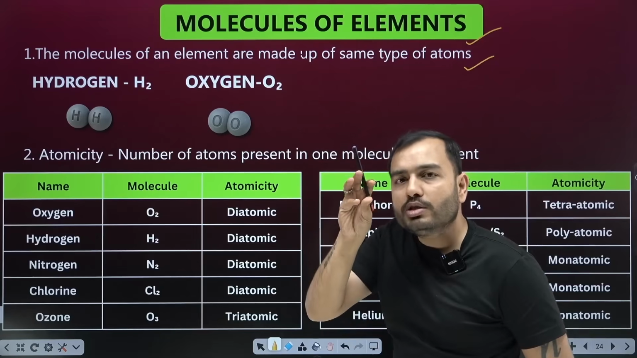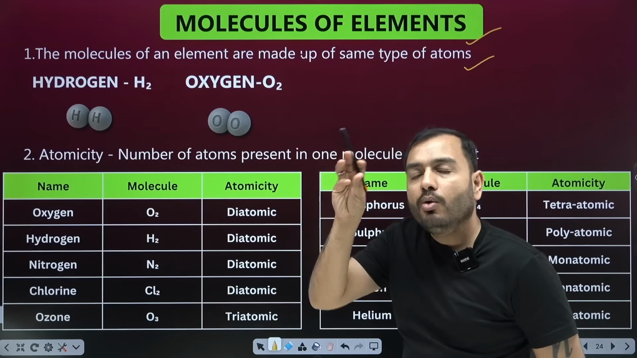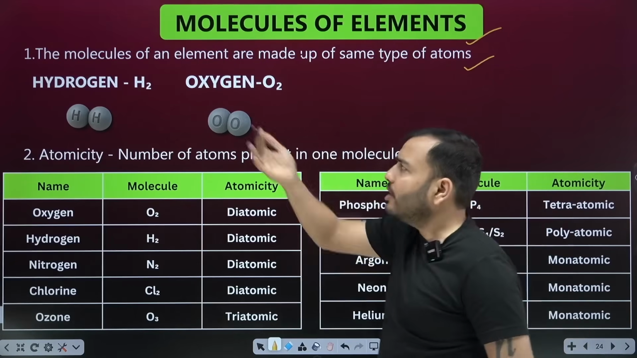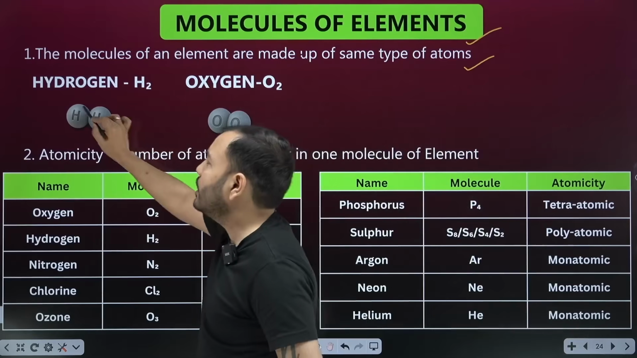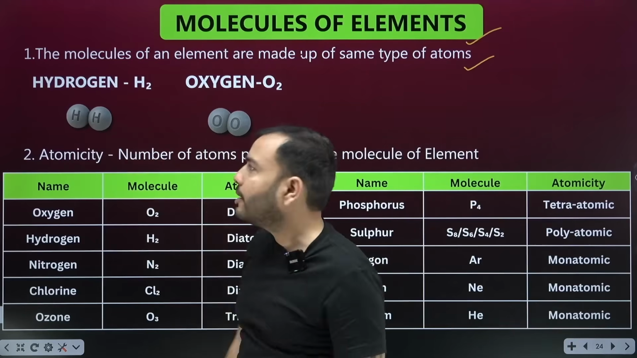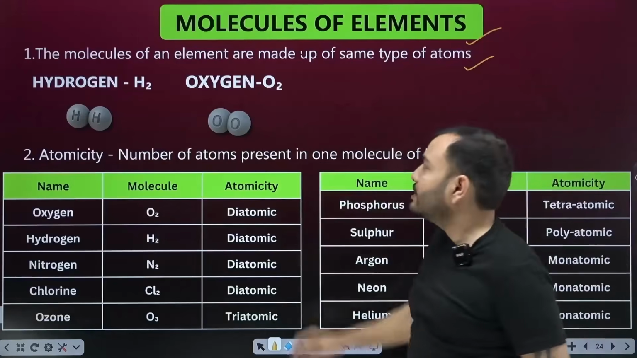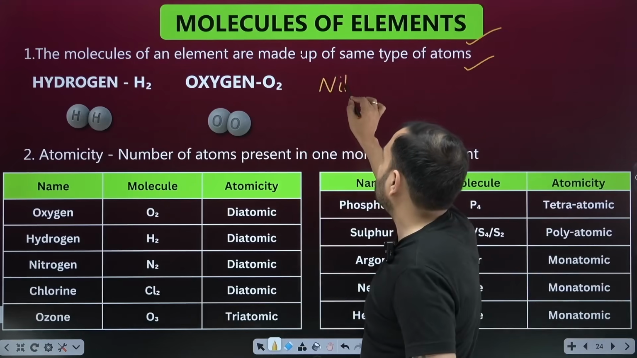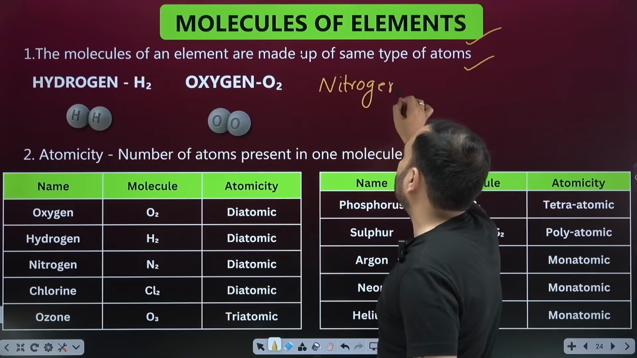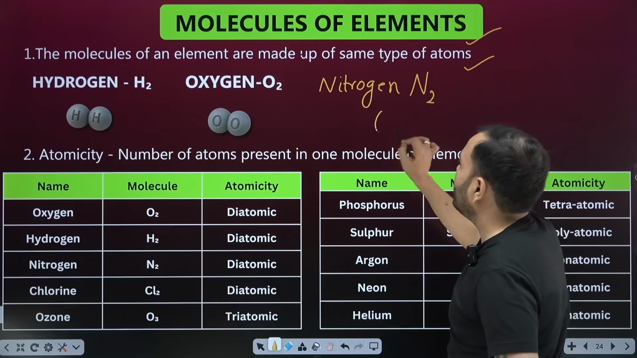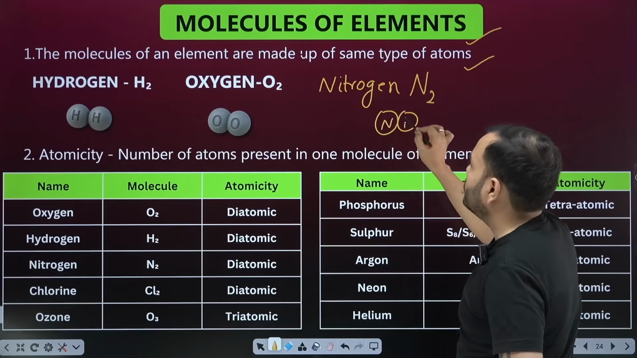The molecules of elements are made of the same kind of atom. Example, hydrogen becomes H2, one hydrogen and a second hydrogen stuck together. Oxygen, O2, one oxygen and a second oxygen stuck together. For example, nitrogen. Nitrogen, what is the symbol? N2, one nitrogen and a second nitrogen atom stuck together.